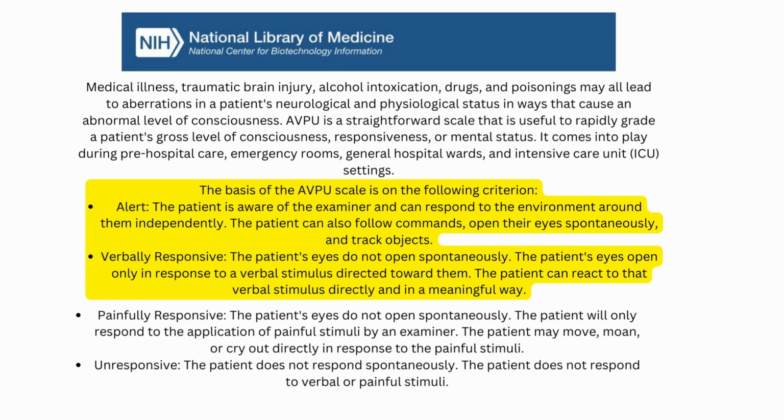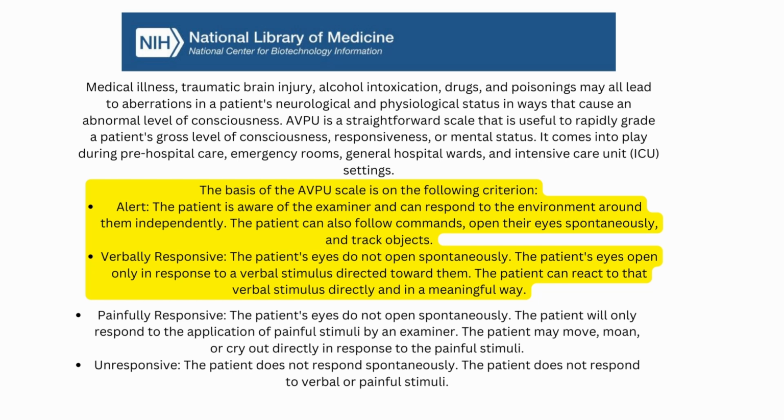And once verbal stimuli is directed toward them, they then can react to verbal stimulus directly and in a meaningful way. However, once verbal stimuli is stopped, they will then close their eyes again until additional verbal stimuli is directed toward them. That's because they only open their eyes in response to verbal stimuli and are not spontaneously opening them. You need to remember that if somebody is alert to verbal, it means that their level of consciousness is decreased. And as you know, when we assess somebody on the AVPU scale, we are trying to determine if their level of consciousness has decreased from them being alert and opening their eyes spontaneously to them now only opening their eyes in response to verbal stimuli, or being alert to only painful stimuli, or just being completely unresponsive.